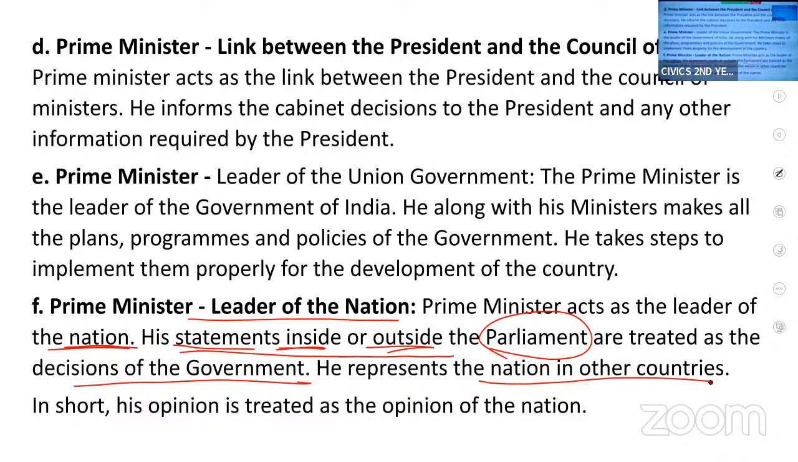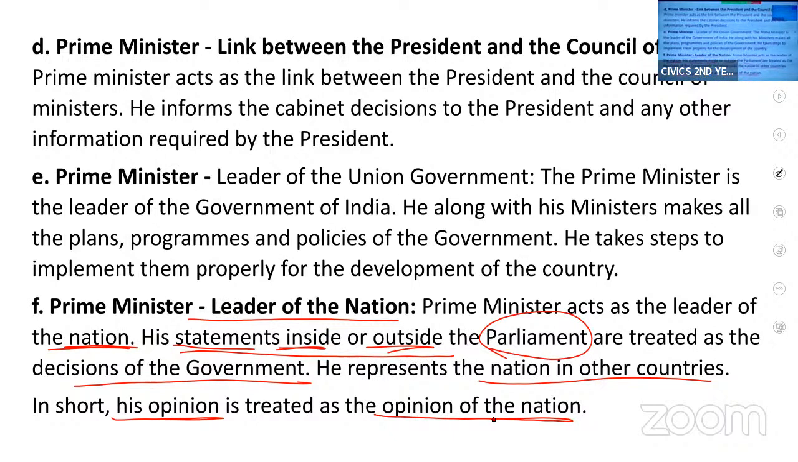He is the face of our country. Yesterday I told you the chief minister is the face of the state, whereas the prime minister is the face of the nation. So in short, we can say that the opinion of the prime minister is treated as the opinion of the nation. The opinion of the prime minister is the opinion of the nation. So these are the powers and functions of the prime minister. I hope I'm very clear with this.